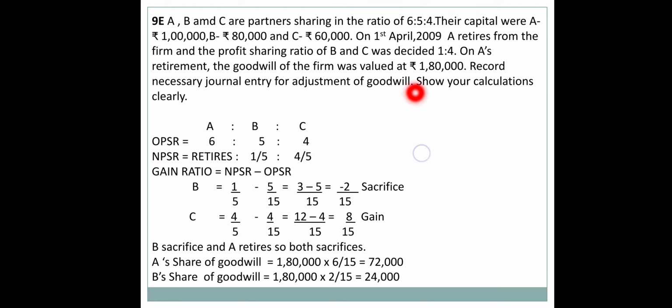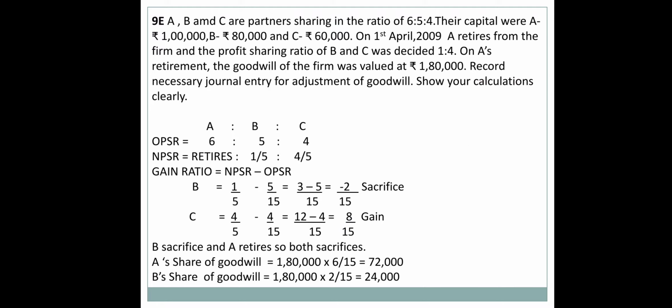Record necessary journal entries of the goodwill. Show your calculations clearly. So in this case, what is given in the sum? First of all, they have given the OPSR, then they have given that the retired partner retires from the firm and the profit sharing ratio is decided at 1:4. That is, the new profit sharing ratio is also available.